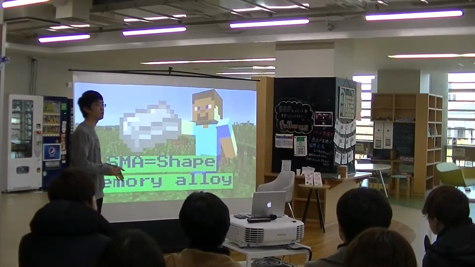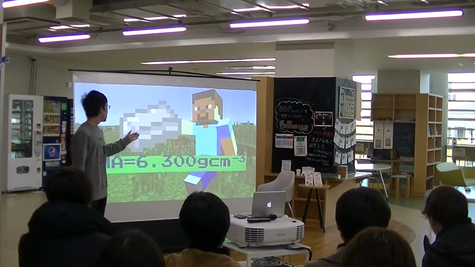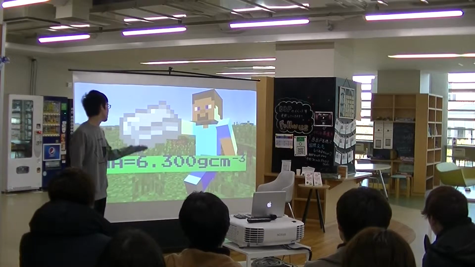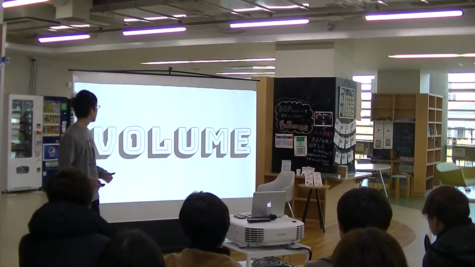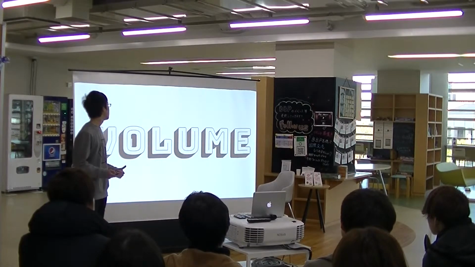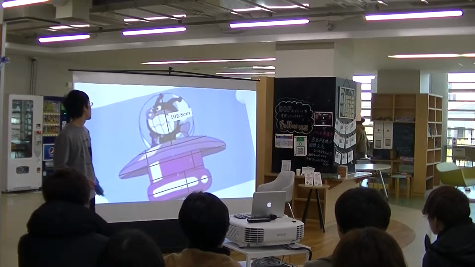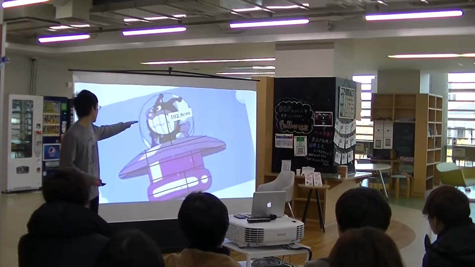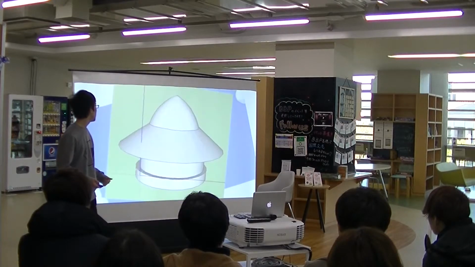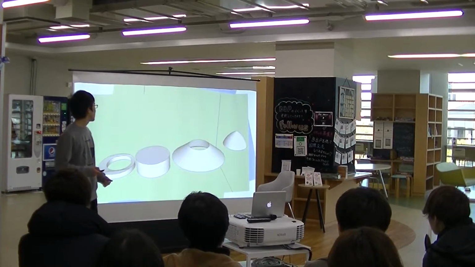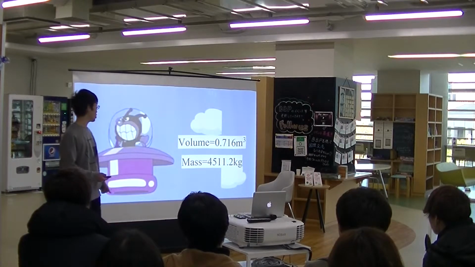And according to Tsukuba University, its density is 6.3 grams per cubic centimeter. You can see from the equation that by eliminating the cubic centimeter part, with the volume you can find out the mass. So we need to find out the volume of Baikinman's machine. Given that Baikinman's height is 102.8 centimeters, and finding out the relative lengths of each part of his machine and plotting that into the CG model, I've found that his machine's volume is 0.716 meters cubed.